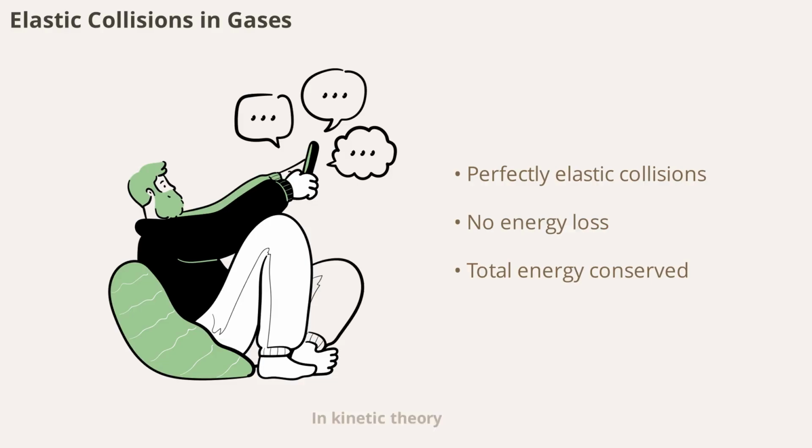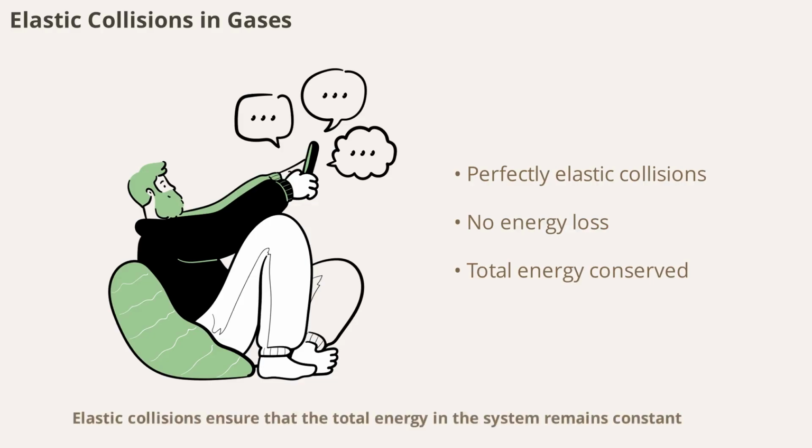In kinetic theory, collisions between gas molecules are considered perfectly elastic. This means that when two molecules collide, they bounce off each other without losing any kinetic energy. Elastic collisions ensure that the total energy in the system remains constant, which is a key assumption for deriving the laws of kinetic theory.